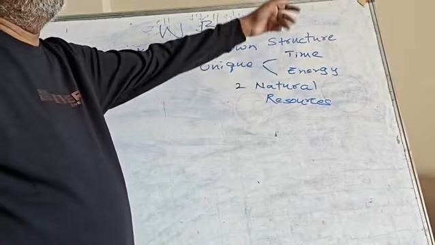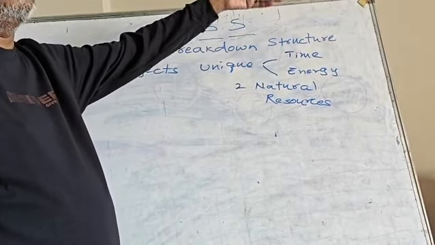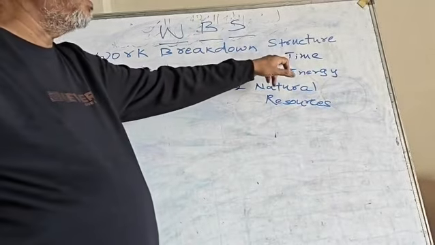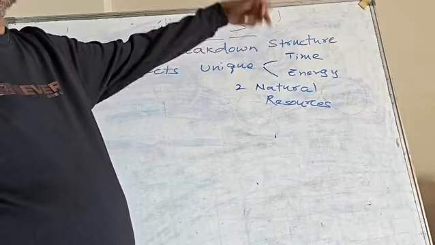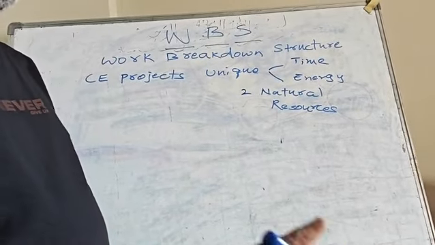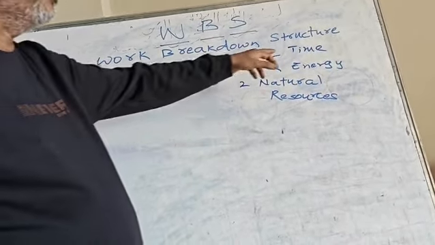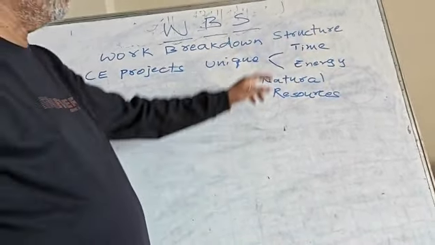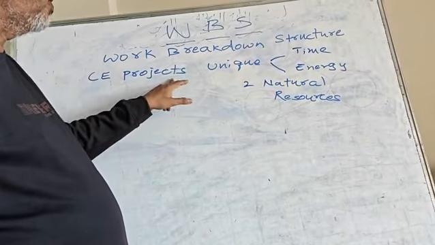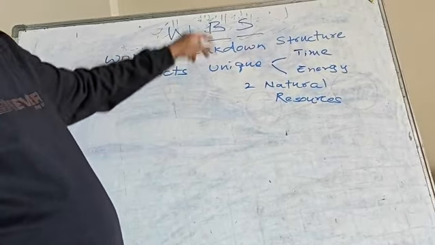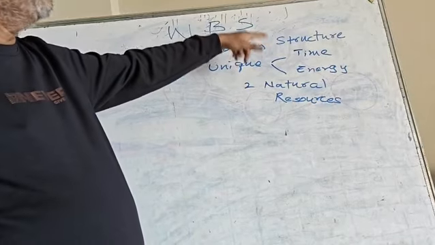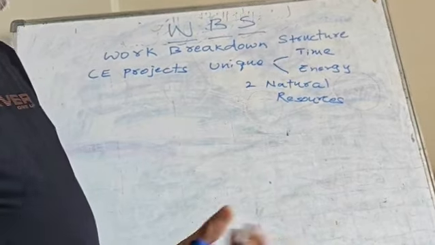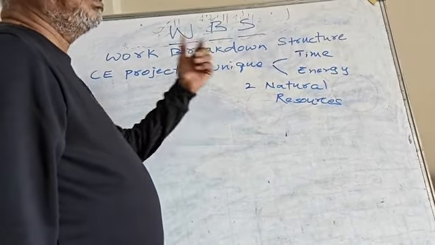Time is there always, it is the same for everyone. Time cannot be created nor destroyed. It can be wasted but it cannot be created. That means you can spend the time and waste the time, but you cannot create 1 hour extra time for anyone. It is not available in a supermarket to go and buy time. So 24 hours means 24 hours. This is one of the most important resources that goes into civil engineering projects, as we have seen in CPM. In the critical path method, we have taken the time and tried to get the TPT, that is total project time, total project duration.